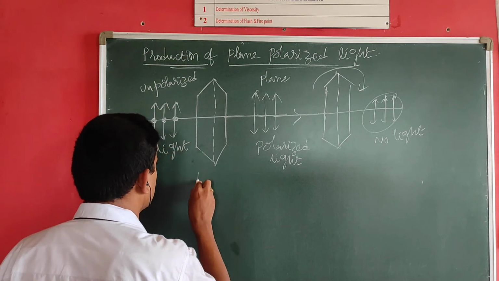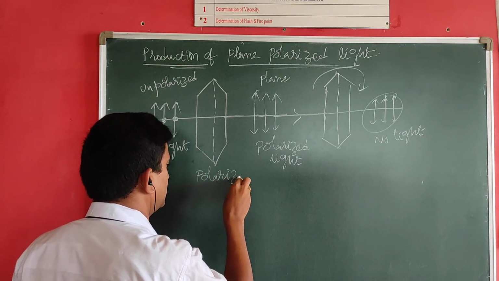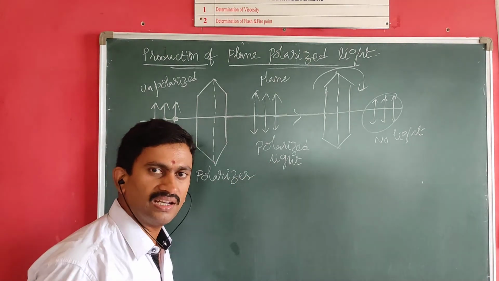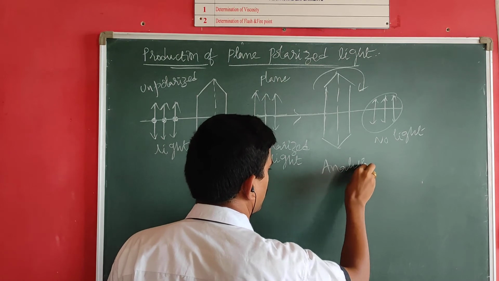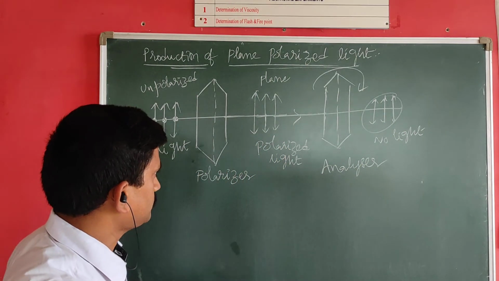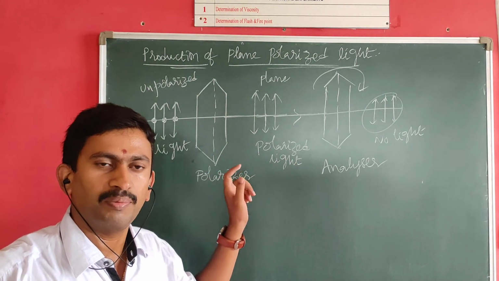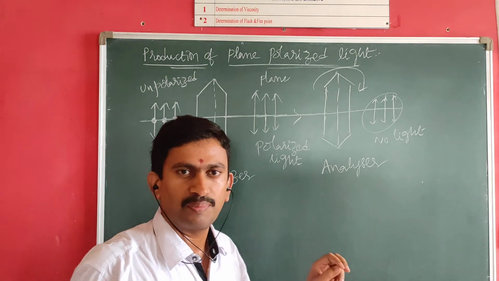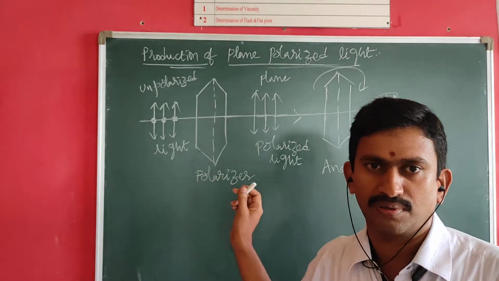So the first crystal, which produces the polarized light, we call the polarizer, and the second crystal, which analyzes the intensity of polarized light, is called the analyzer. This is how one can produce plane polarized light by this simple experiment.